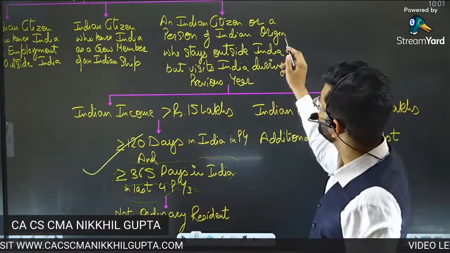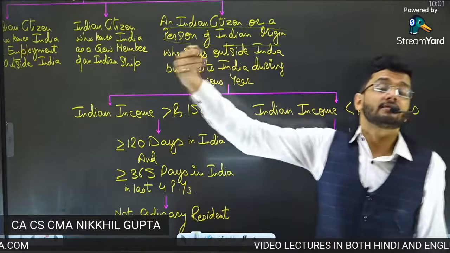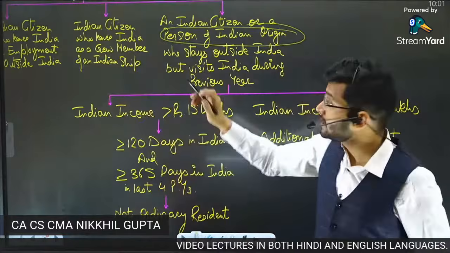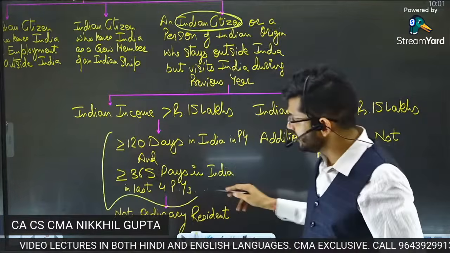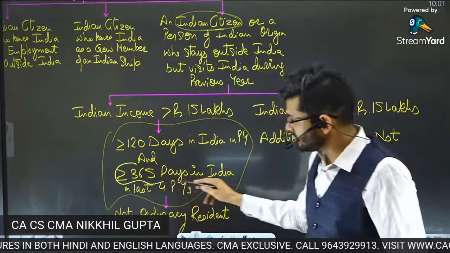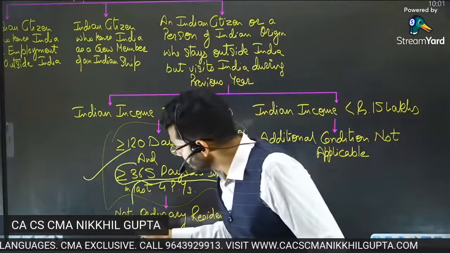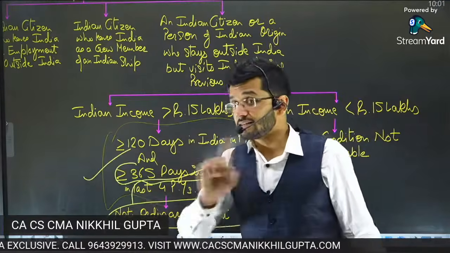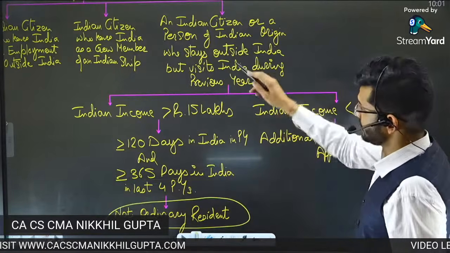If they have their origin from Indian ancestors, if their ancestors were Indians, or they are Indian citizens, then if they stay in India for more than 182 days, or they are in India for 365 days or more in the last 4 previous years, they become not ordinary residents. So that is the exception to this rule, 61C.